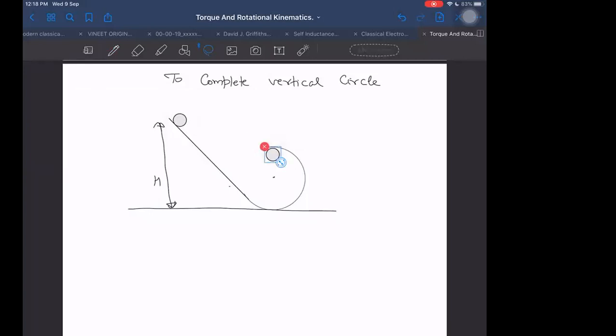Then while it reaches at the highest point, then centrifugal force, let's say it has radius small r and it has capital R. First of all, it will be taking a turn of radius